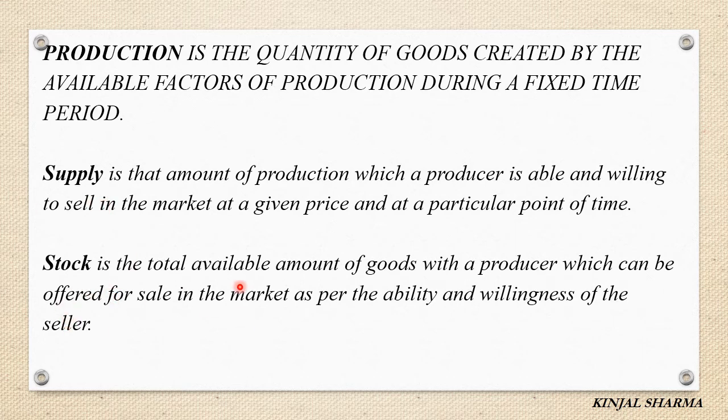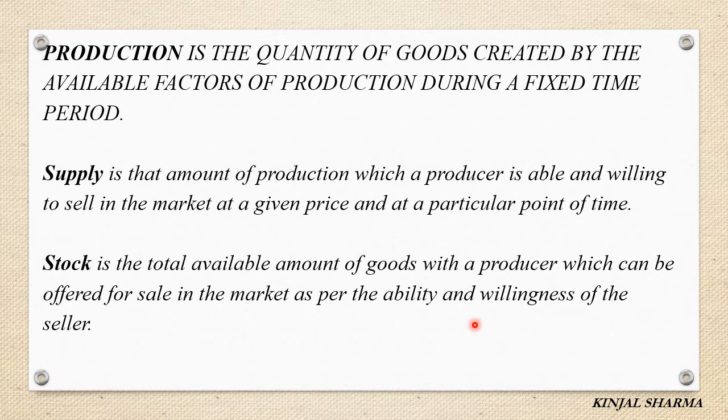Stock. Stock is the total available amount of goods with the producer which can be offered for sale in the market as per the ability and willingness of the seller. It is the total quantity of goods which a producer has with him, that he can offer for sale or supply in the market as per the ability and willingness of the seller.